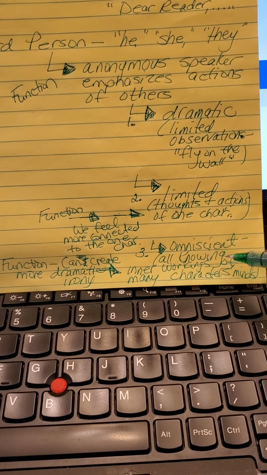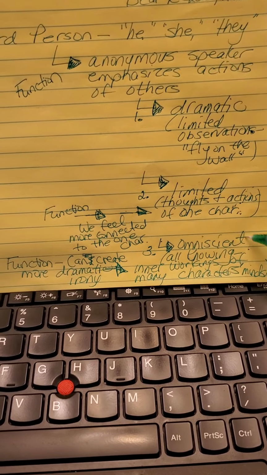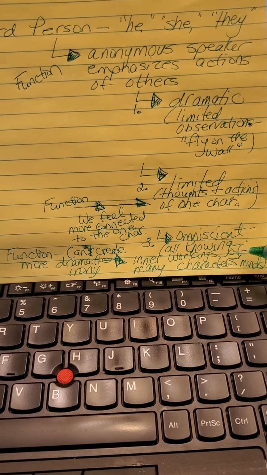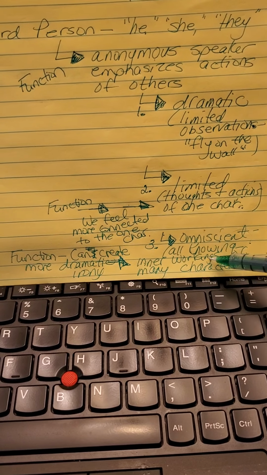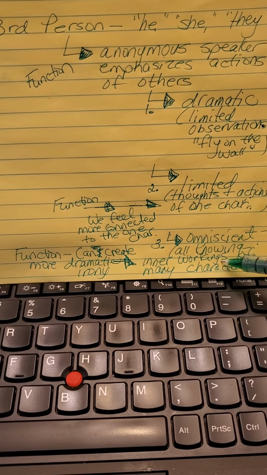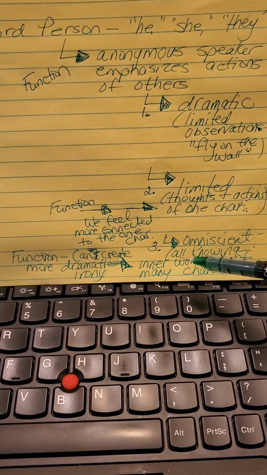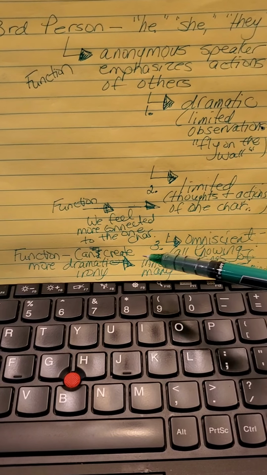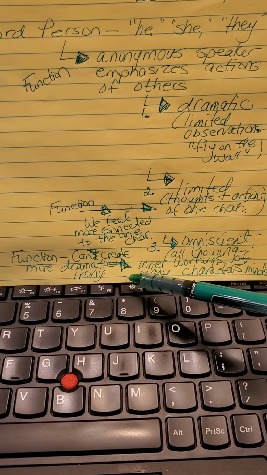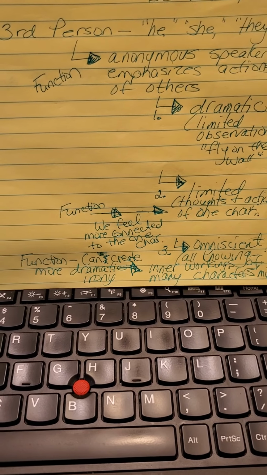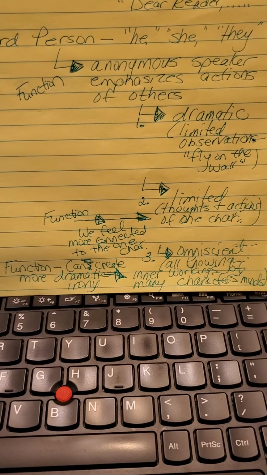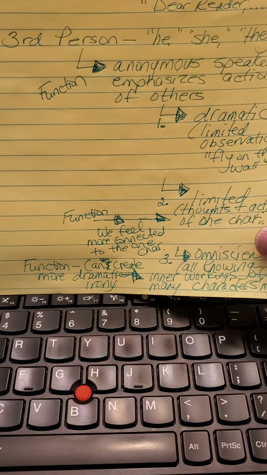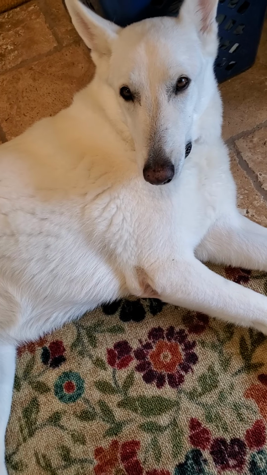And then third person omniscient is all-knowing. We know the inner workings of many characters' minds. The function here is to look out for dramatic irony, especially in a long work like a novel, because other characters are expressing their own feelings, but they're not always aware of what the other characters are thinking. That can create suspense in the reader, because, oh my goodness, if they only knew what the other character happened to be thinking.